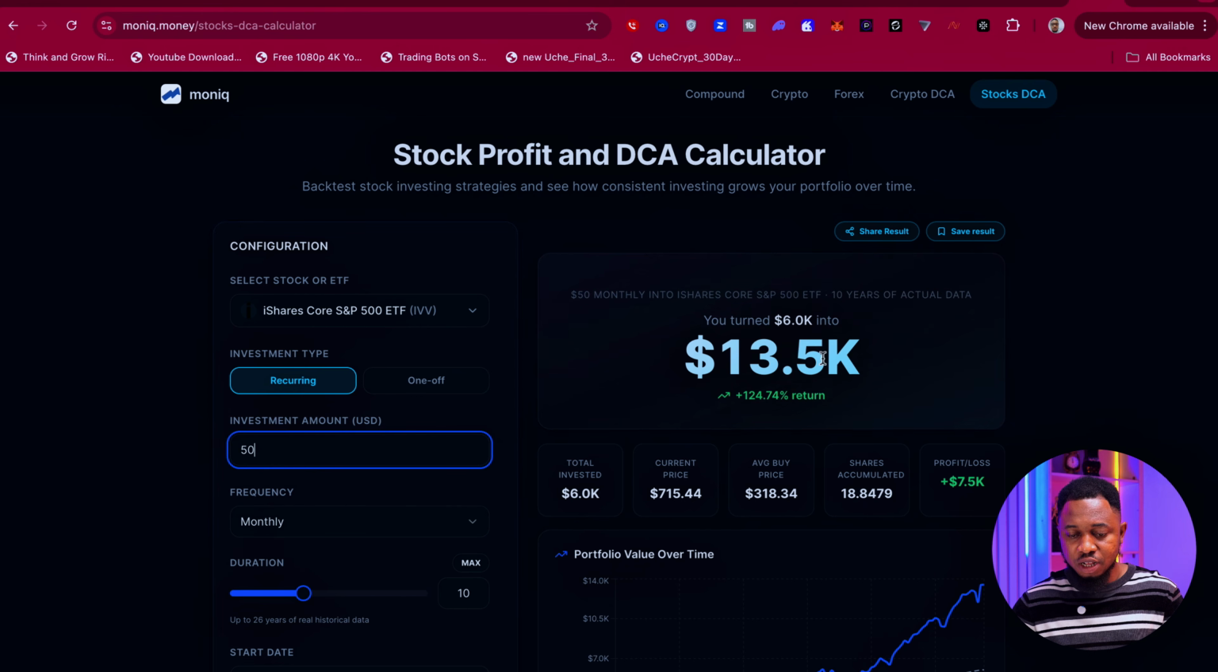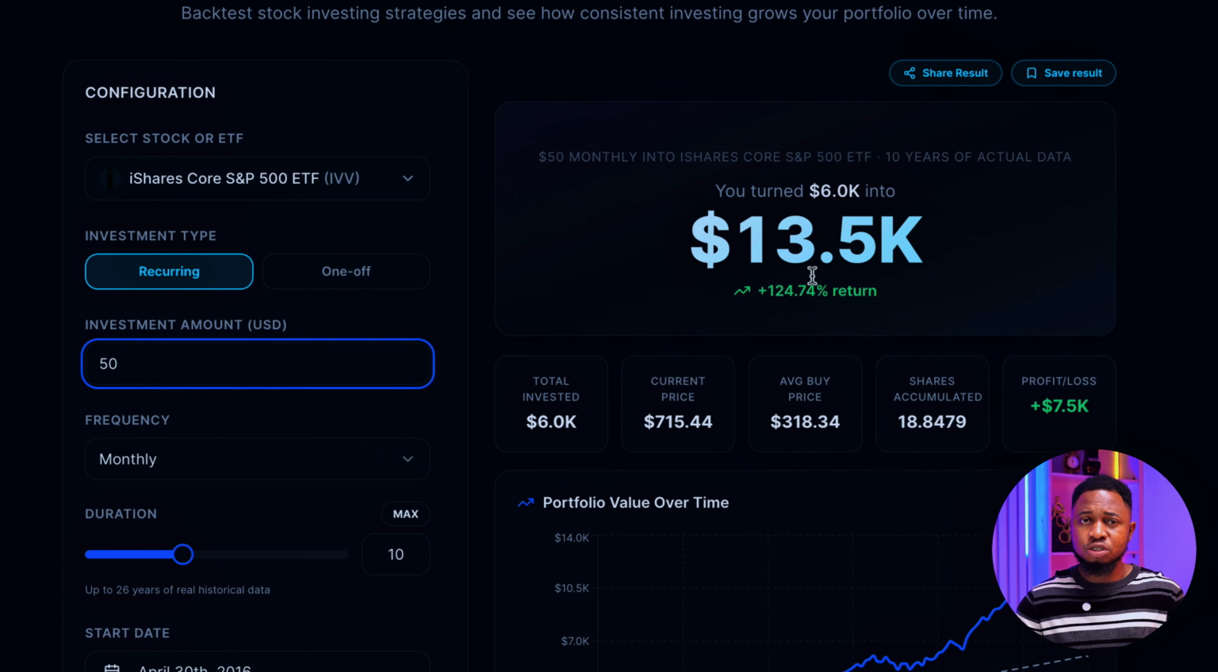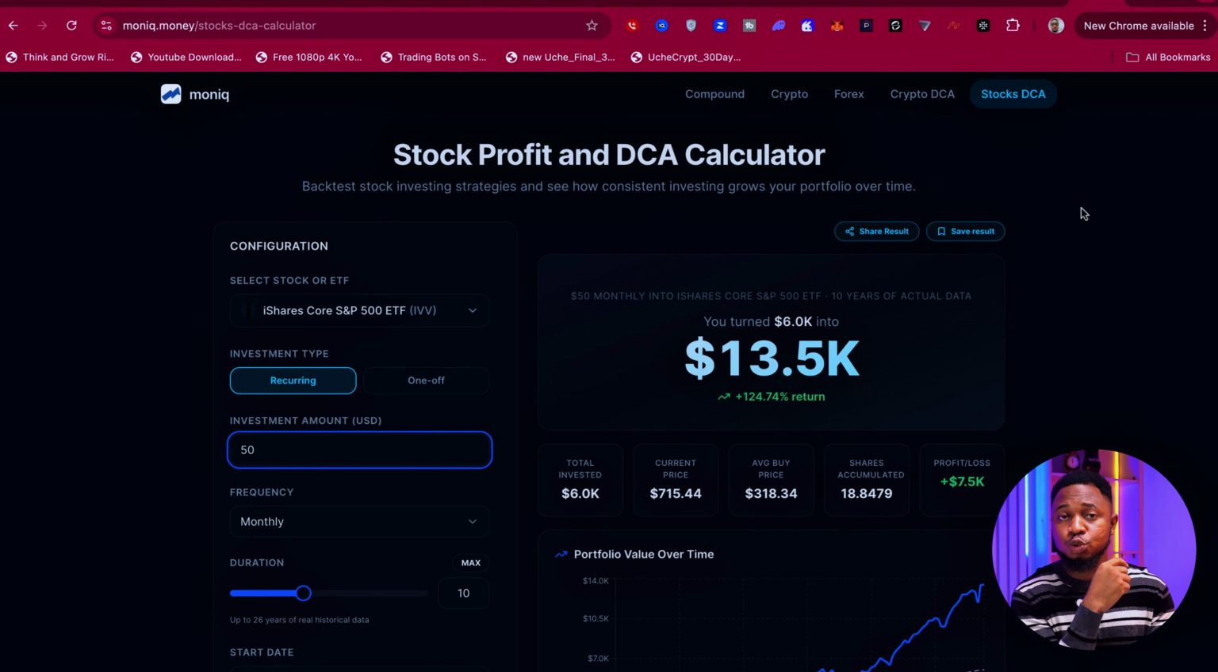And you can play around with numbers. Even if you reduce to $50, today it will be worth $13,000, which is around 18 million naira or thereabout, which is a lot of money just by investing $50 monthly. At some point before 2021, $50 was below 20,000 naira. So there's nothing much to say about that.